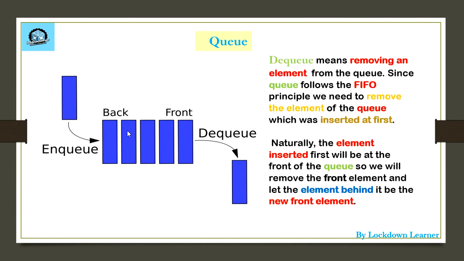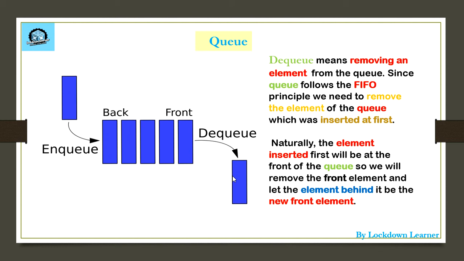Dequeue means removing an element from the queue. Since the queue follows FIFO, first in first out, as I earlier told you, we need to remove the element of the queue which was inserted first. Naturally, the element inserted first will be at the front of the queue. It's natural. So we will remove the front element and let the element behind it be the new front element.